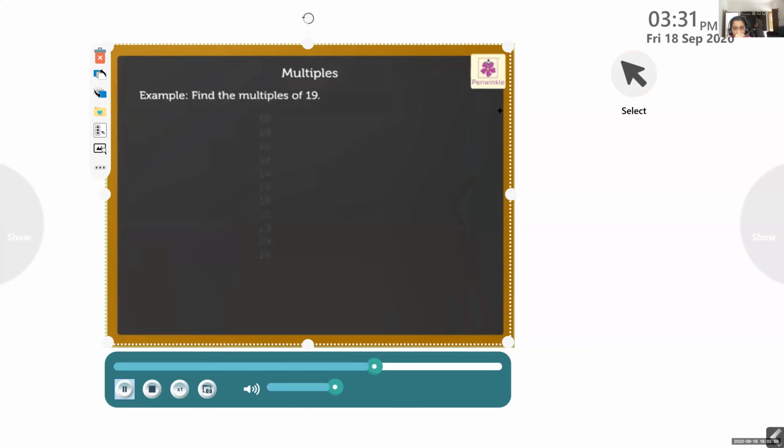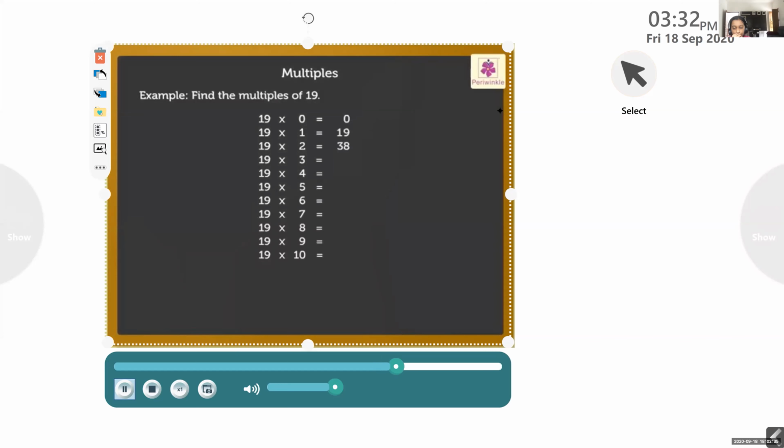When we multiply 19 by 0, 1, 2, 3, 4, 5, 6, 7, 8, 9, 10, and so on, we get 0, 19, 38, 57, 76, 95, 114, 133, 152, 171, 190, and so on.